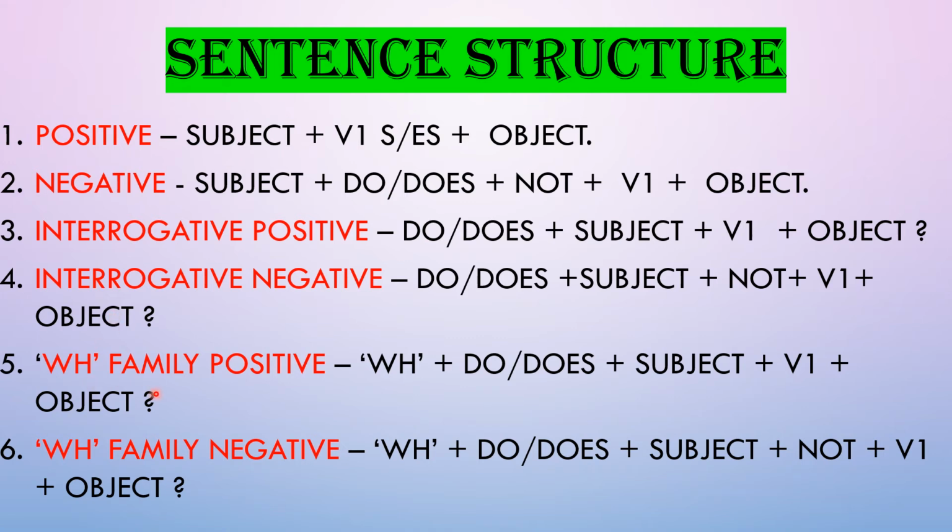When it is a WH family positive sentence, first we will write the WH word, then the helping verb do or does, then subject, then first form of verb and object. And at the end, when it is a WH family negative sentence, we will start the sentence with the WH word, then we will use do or does, subject, then not, first form of verb, and at last it is the object.